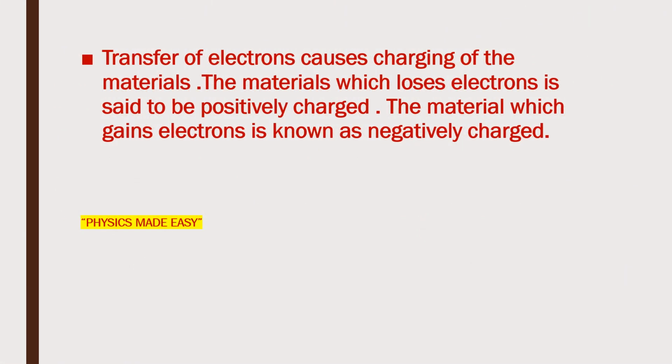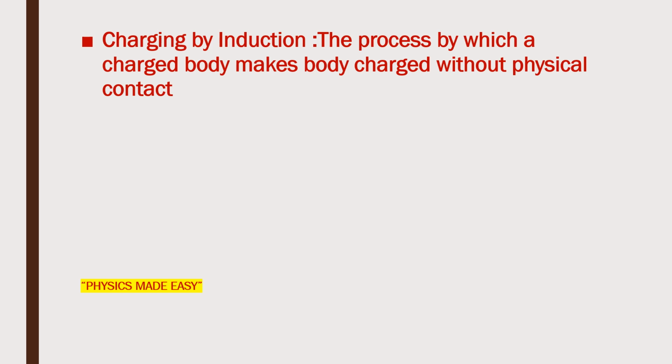In frictional electrification, transfer of electrons causes charging of the material. The material which loses electrons on rubbing is said to be positively charged. The material which gains electrons is known as negatively charged.